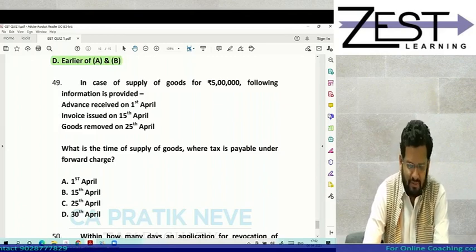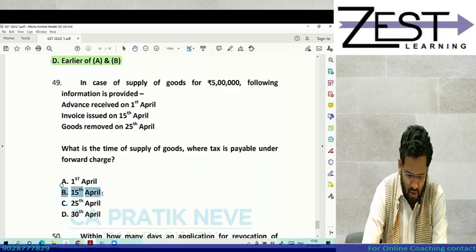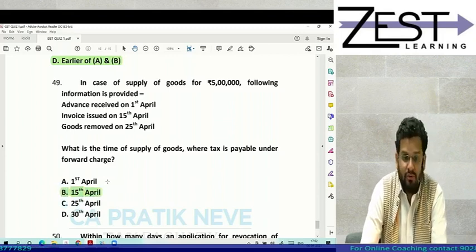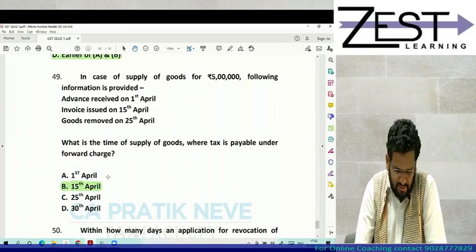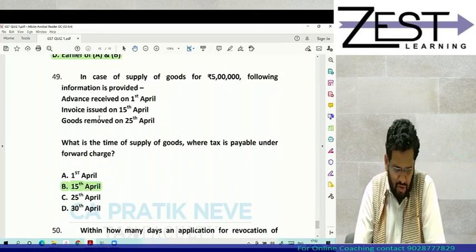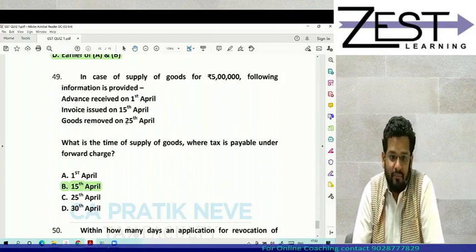Time of supply is date of issue of invoice or the last date when invoice should have been issued, whichever is earlier. So 15th April is date of issue of invoice and last date when invoice should have been issued is 25th April, whichever is earlier. So answer is 15th April.